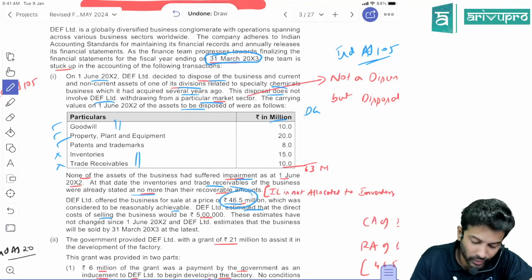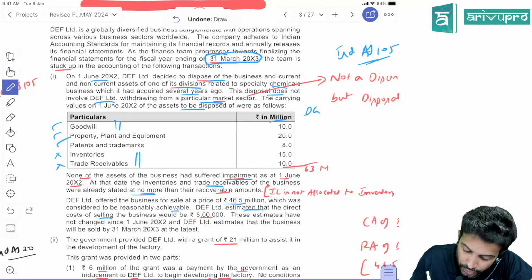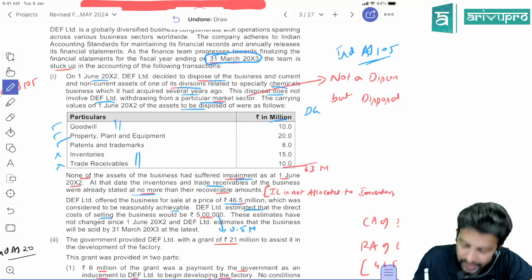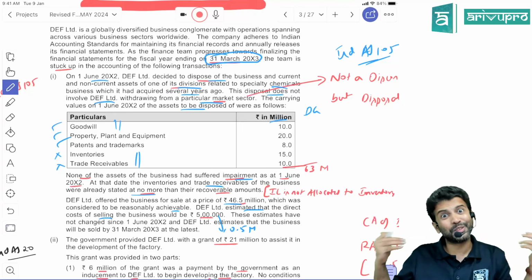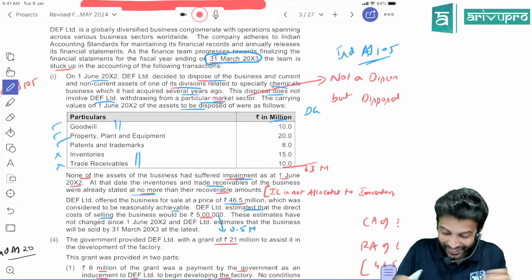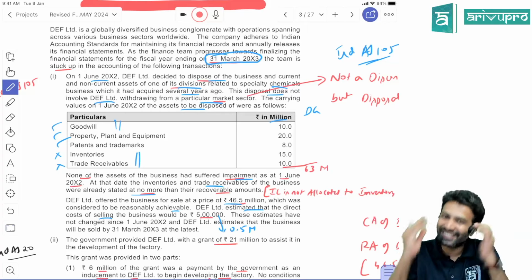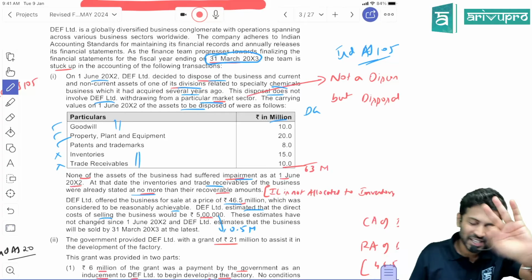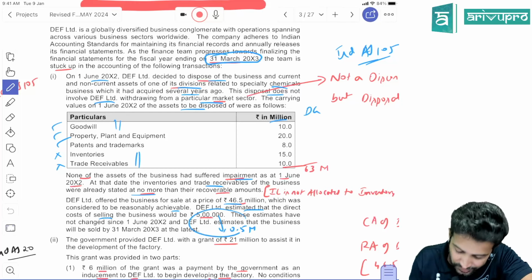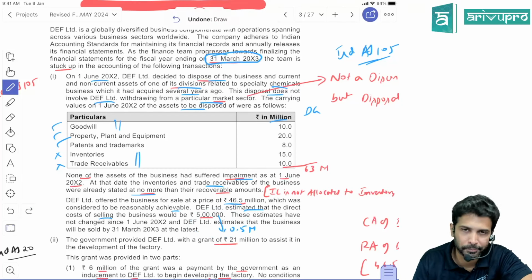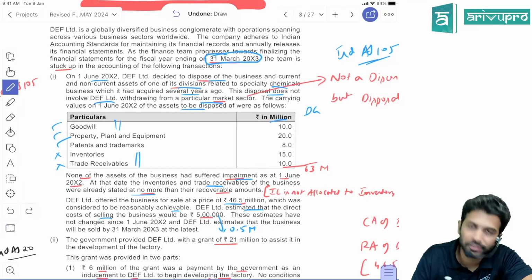So 5 lakh, if you have to express it in million, will be 0.5 million. Keep this in mind. Sometimes when converting numbers between thousands, whole numbers, hundreds, and millions, we make arithmetical errors, so be careful there. This 5 lakh is nothing but 0.5 million, since 1 million is 10 lakhs.